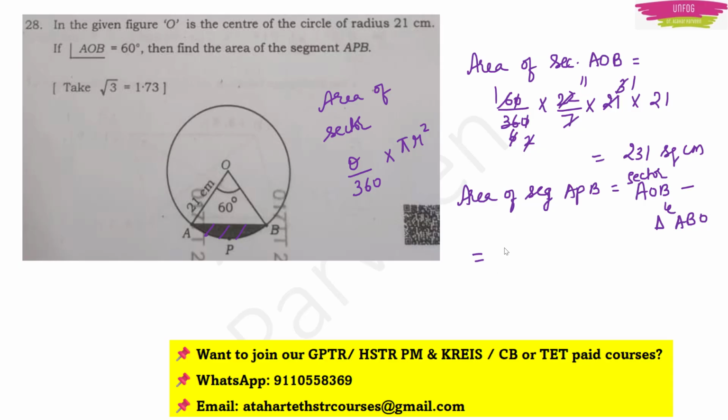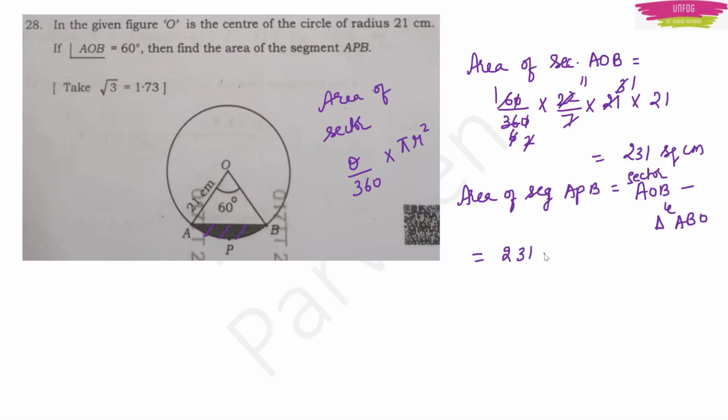So sector AOB area, which I just found, is 231 square centimeter minus the triangle. This is an equilateral triangle because here it is 60 degree, here also it will be 60 degree, here also it will be 60 degree. So area of equilateral triangle is root 3 by 4 into r square. So 231 minus root 3 by 4 into 21 into 21.